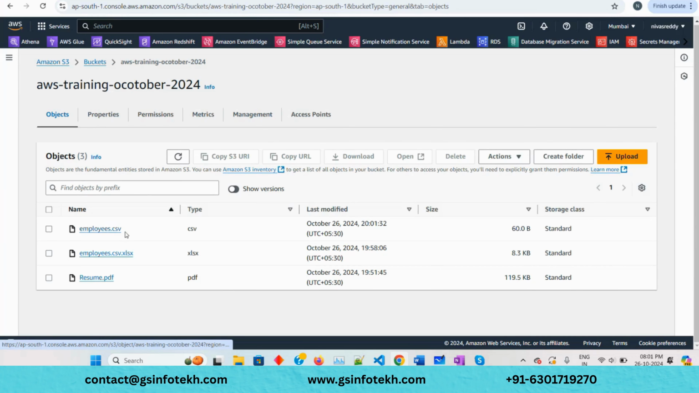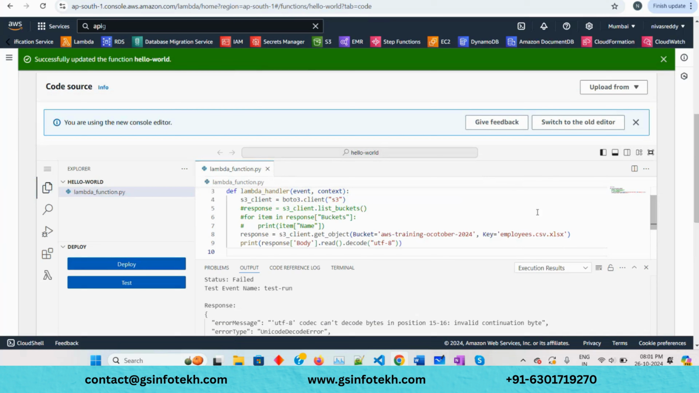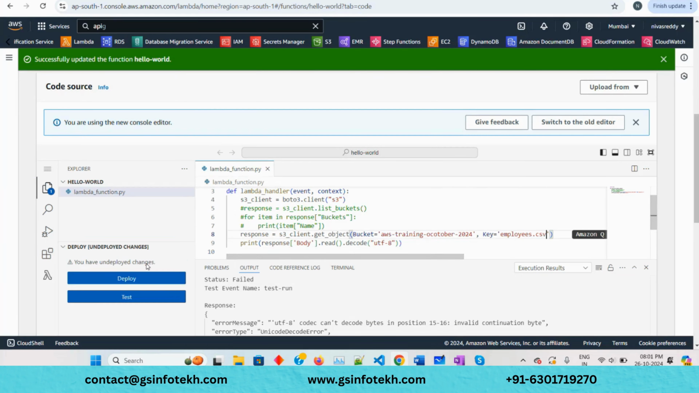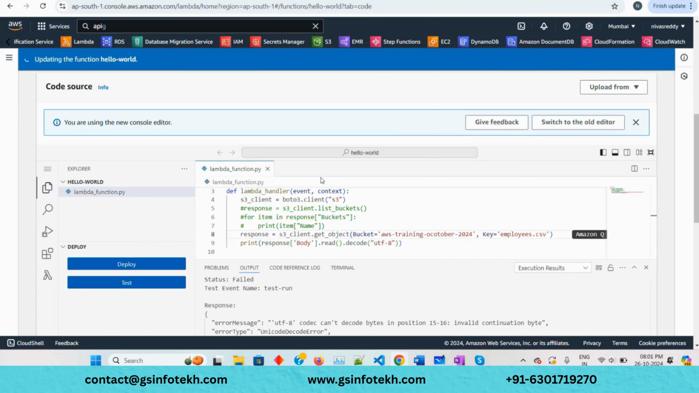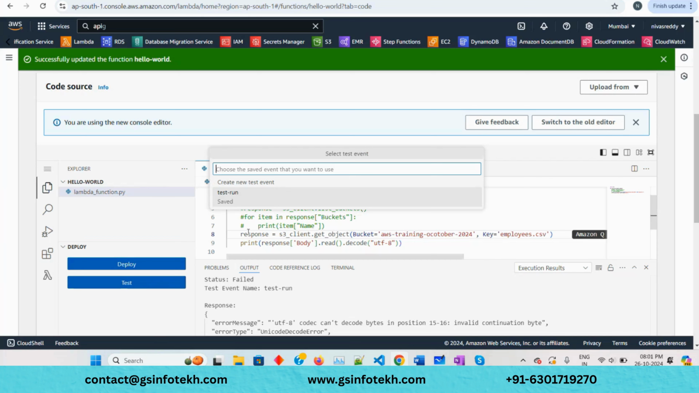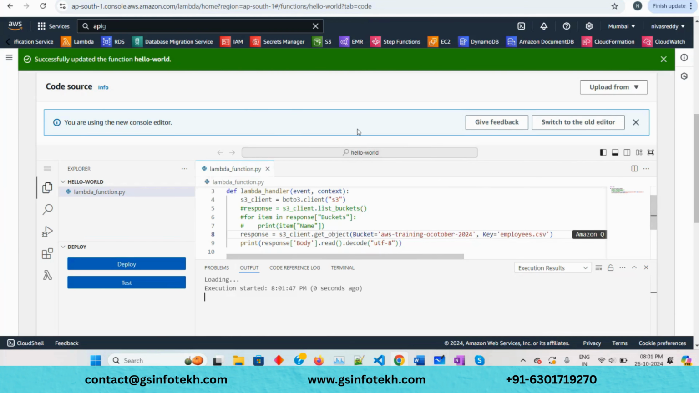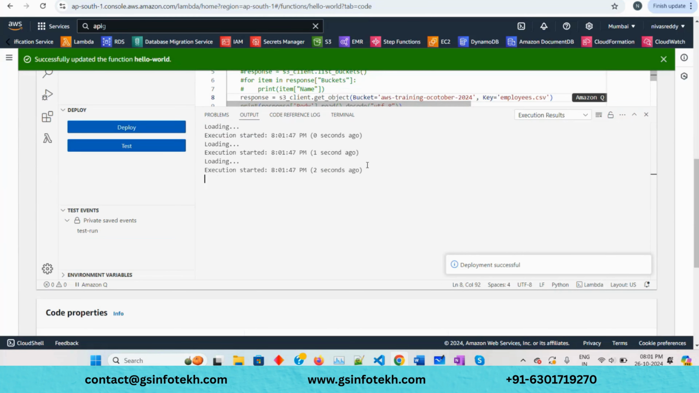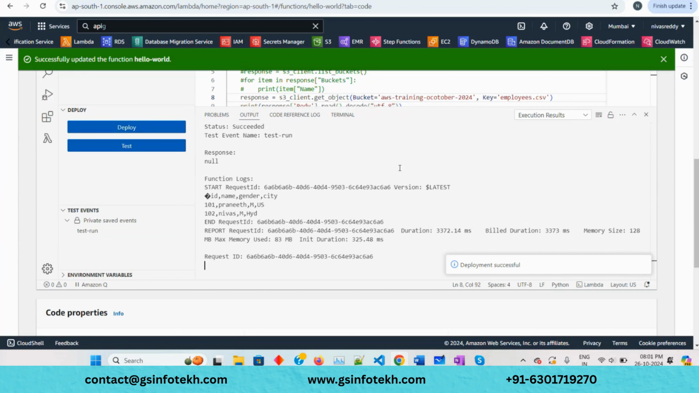So coming back, we have uploaded a CSV file instead of Excel. Now we would need to modify our new file, deploy, and then just hit test. If you see here now, we were able to print the content of it. Yes, ID, name, all this stuff.